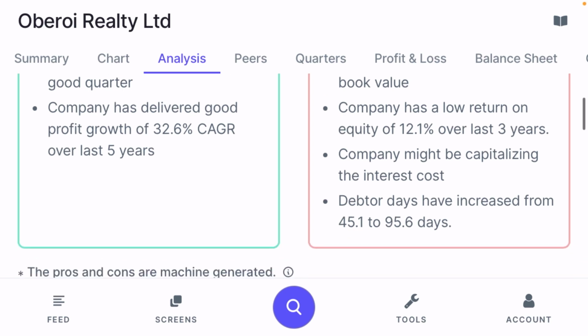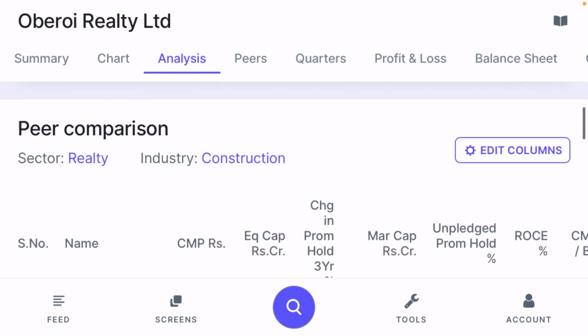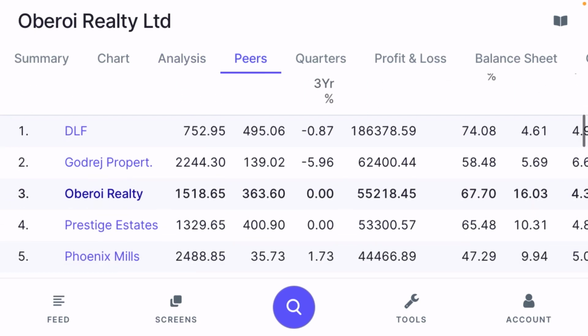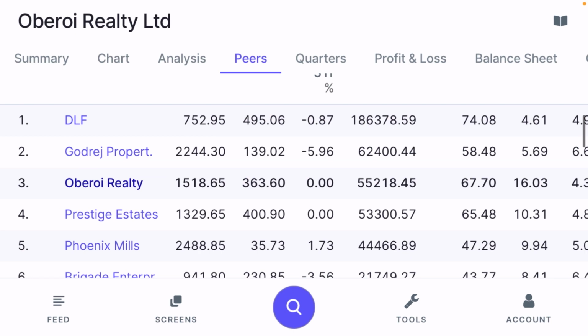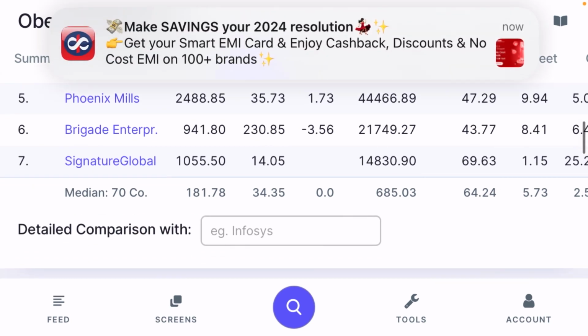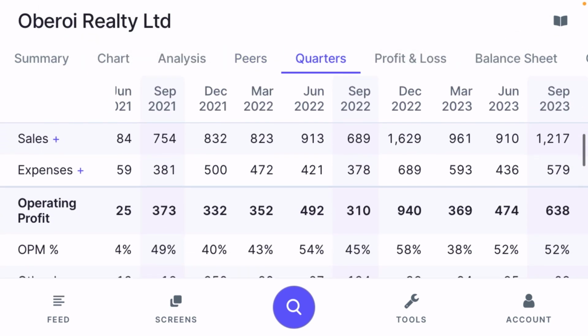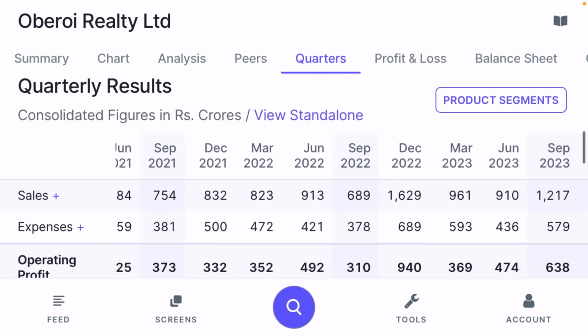The company might be capitalizing its interest, and debtor days have increased from 45 days to 95 days. The company is doing the same kind of business that DLF, Godrej Properties, Prestige Estates, and Phoenix Mills, these kinds of companies are also doing.